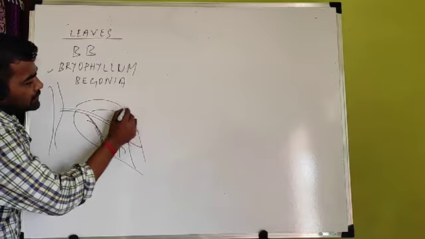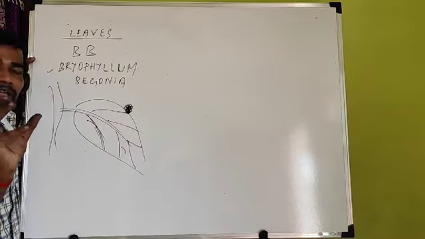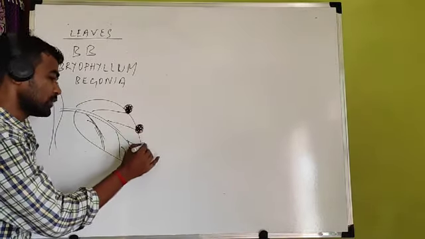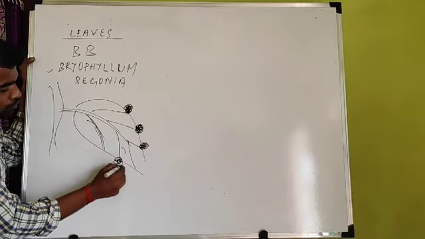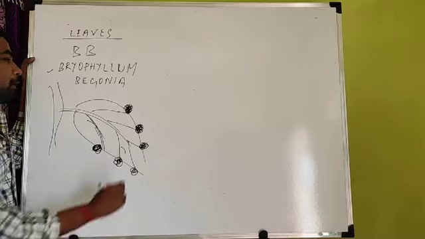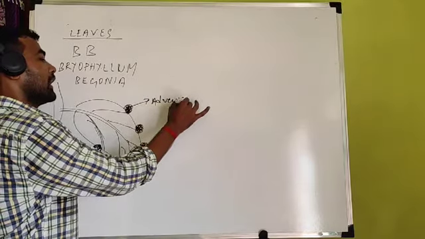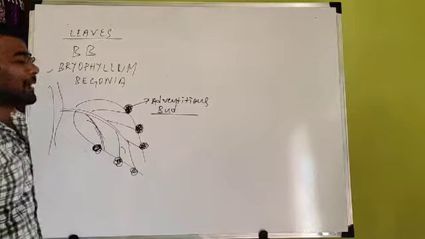There is cell division and an accumulation of cells. These cells accumulate and form an extra growth, and this extra growth is called a bud. Already you have discussed yeast and hydra budding. So bud means extra growth due to accumulation of cells. When cell division takes place, there is a formation of a bud, and this type of bud is called an adventitious bud.